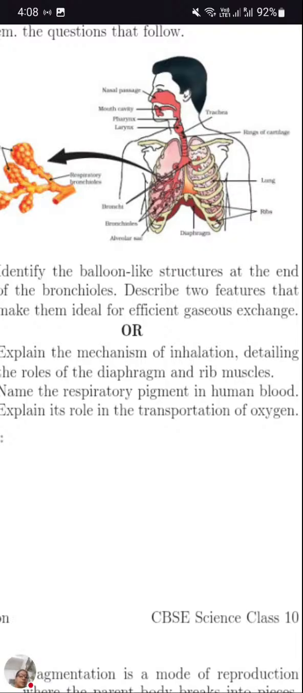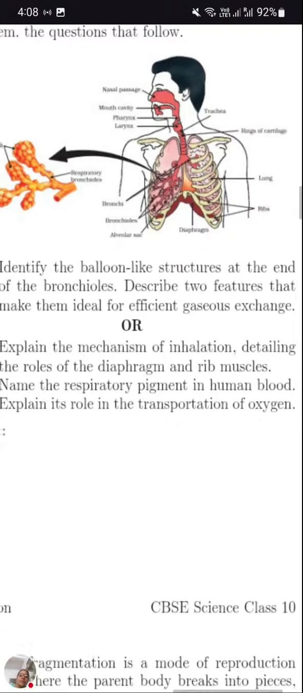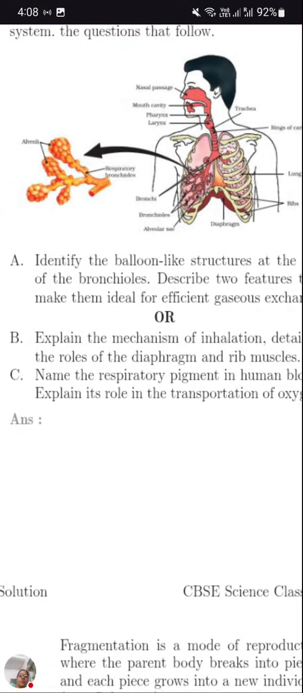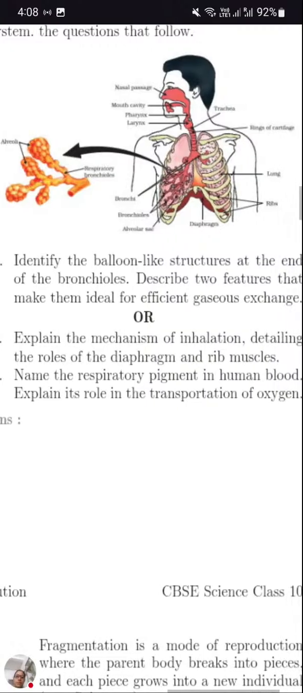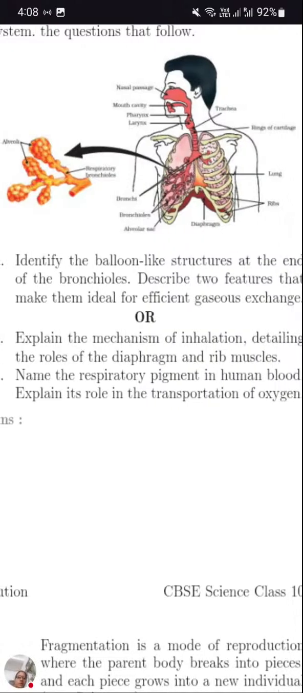The first one, they have moist skin. Because of that moist skin, they can have efficiency for the exchange of gases, and there is a supply of blood capillaries, so easily it can have the exchange process. So this is the first one. What is the function of that balloon-like structure they asked?